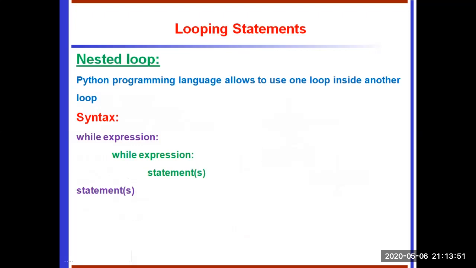That is a small syntax for a while loop within a while loop, and also a small example of a nested loop. The while expression is the first while loop. That loop is indented with one more while loop. The second while statement executes its statements first. Once the inner statement condition goes false, then only the outer statements execute. This is called the beauty of nested loops. So many applications or programmers can choose either a for loop, a while loop, or a nested loop.